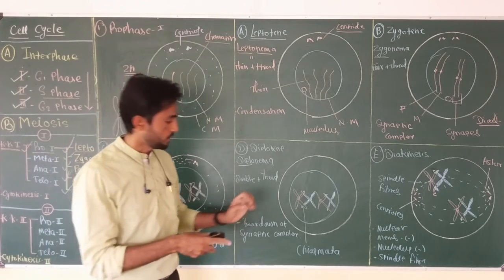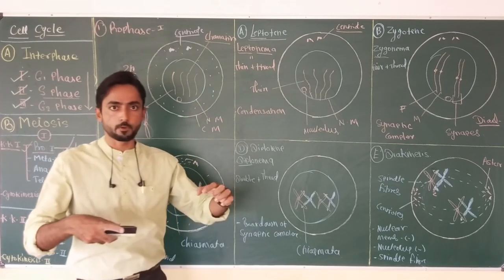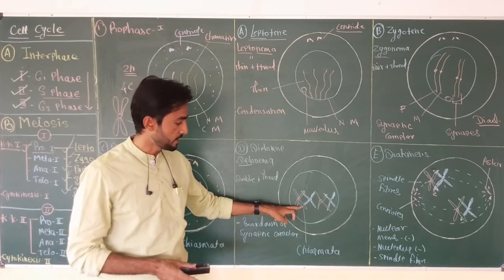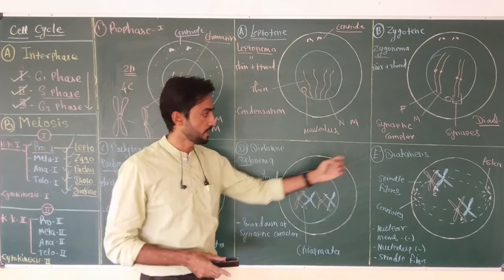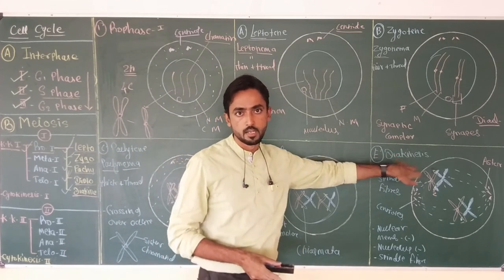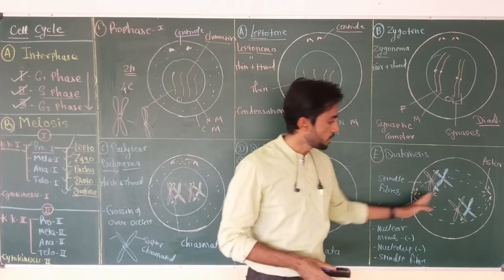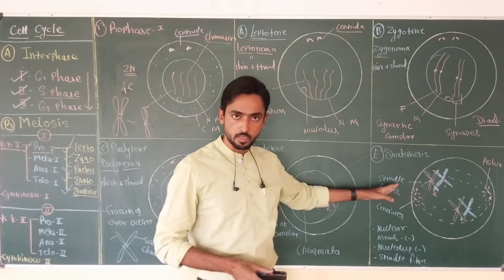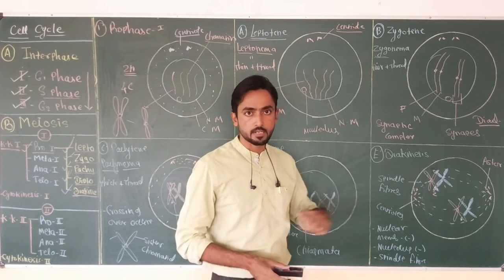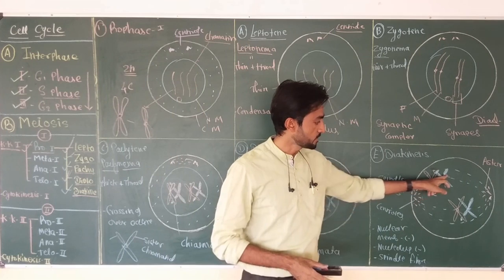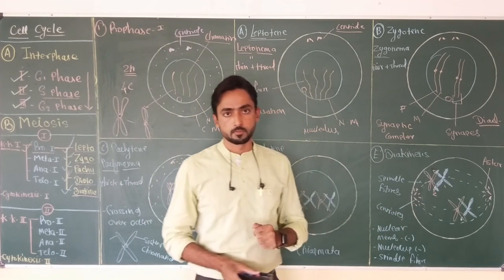In diplotene, now the two chromosomes start moving away from one another. This happens due to breakdown of the synaptic complex, but still they remain attached at the chiasmata. And the last stage, diakinesis: the nuclear membrane disappears, the nucleolus disappears, centrioles reach the different poles, spindle fibers start appearing, and then the spindle fibers get attached to the centromere of the homologous chromosomes.